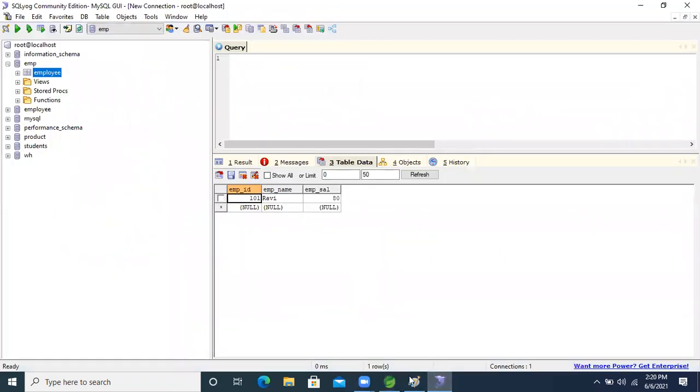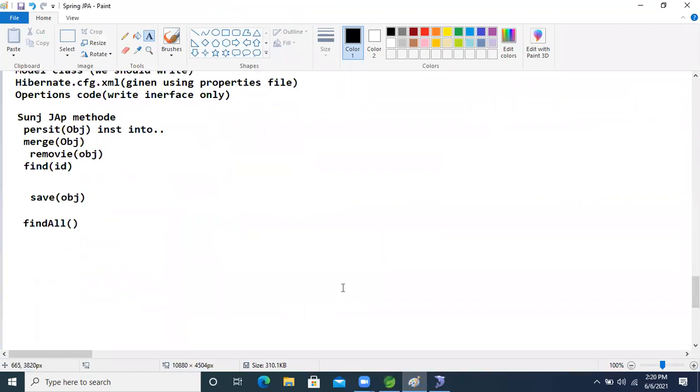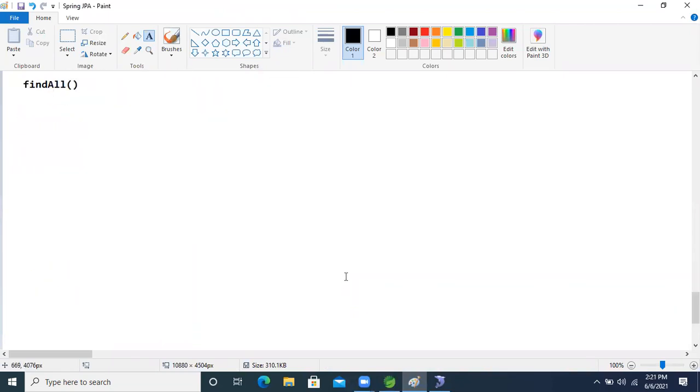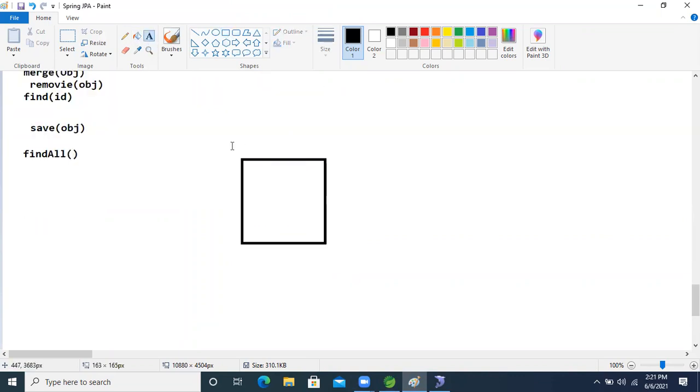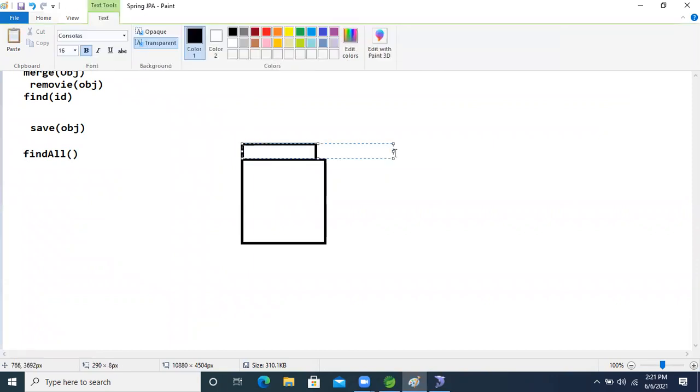So what I'm going to do now is create the structure diagram of the application. This is our model class. In this model class, I'm taking Employee only, right? So I'm taking Employee right here. This is the Employee.